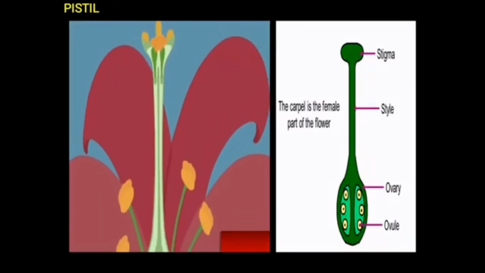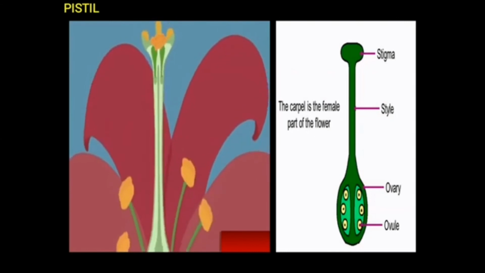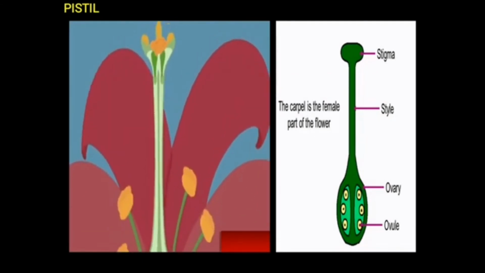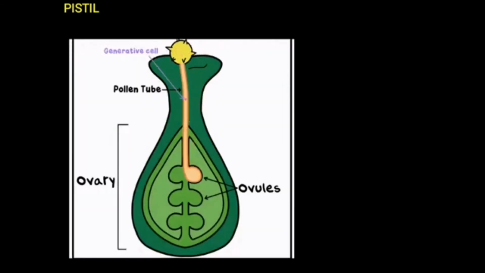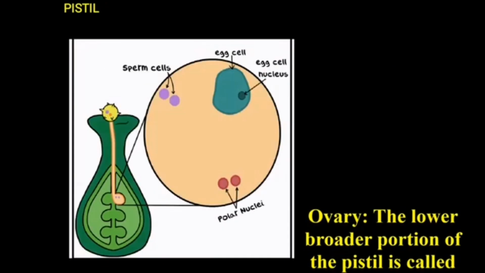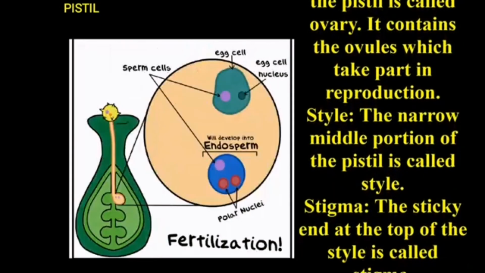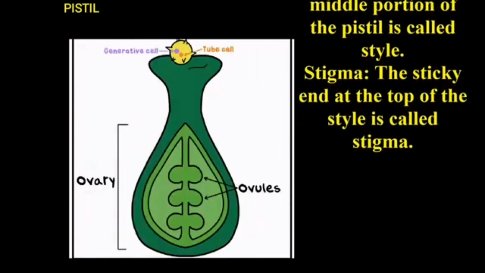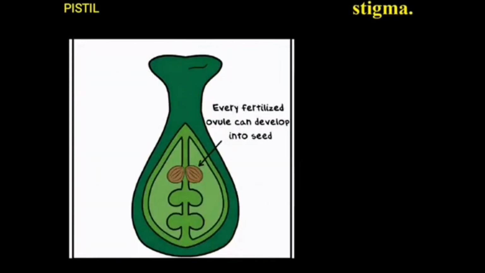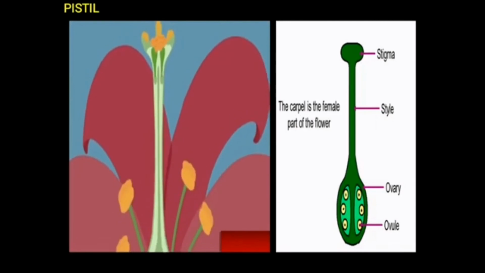Pistil. Pistil is the female reproductive part of the flower. It is a flask-shaped structure in the middle of the flower. It is divided into three parts: ovary, style, and stigma. Ovary. The lower broad portion of the pistil is called the ovary. It contains the ovules which take part in reproduction. Style. The narrow middle portion of the pistil is called the style. Stigma. The sticky end at the top of the style is called the stigma.